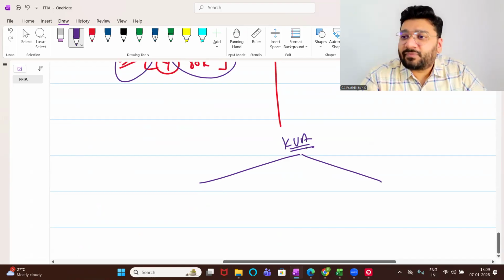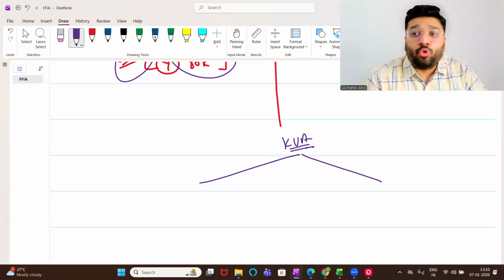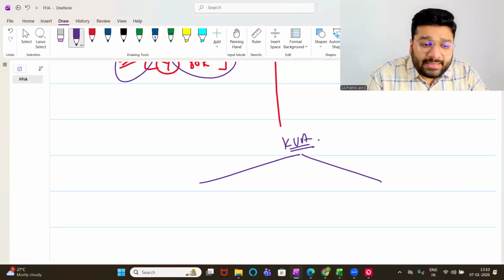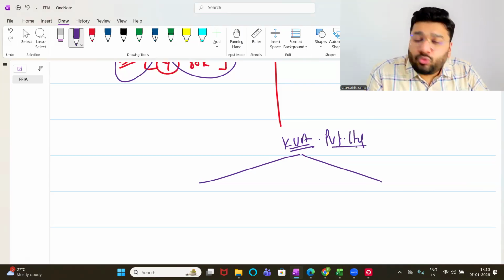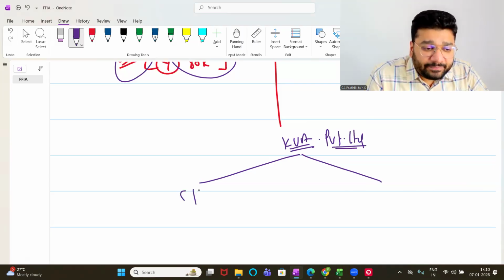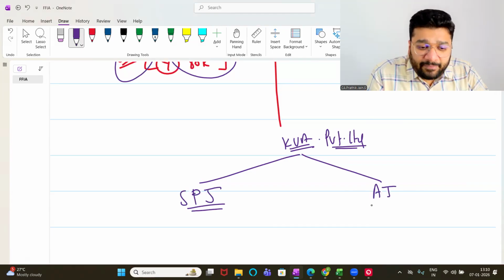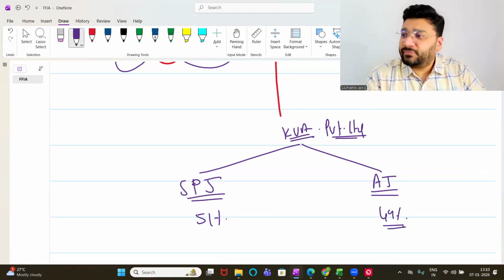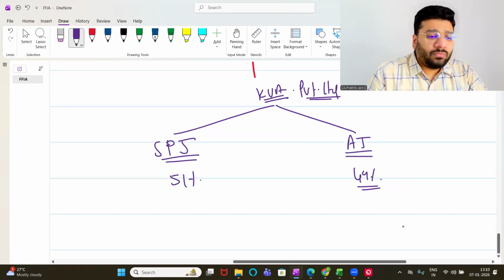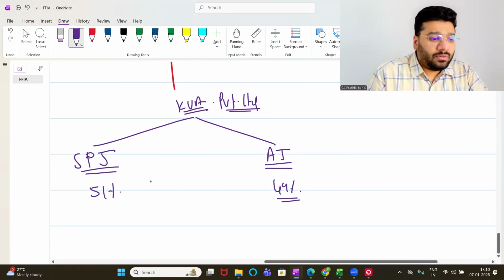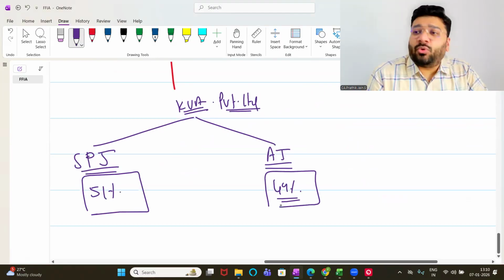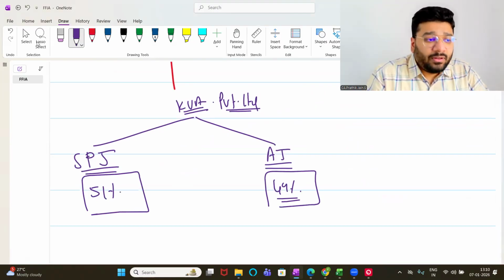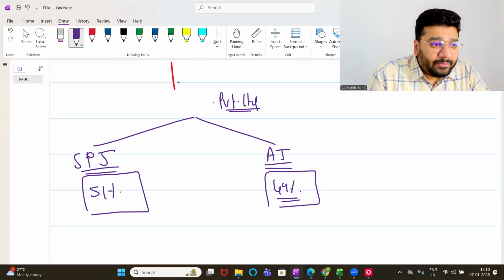KVA will first issue the shares to whom? The two promoters who have started the company. Let's say KVA Private Limited. So two promoters. Let's say one is SPJ, one is AJ. We started with 51% stake with SPJ, 49% stake with AJ. Two people. Now, these two are individual people. Now, let me put it not SPJ, I'll make it FFLA.